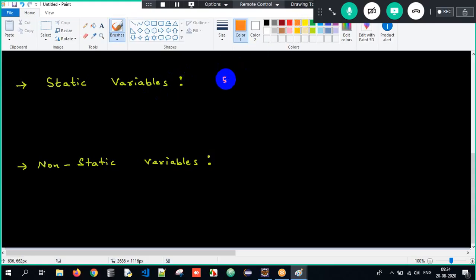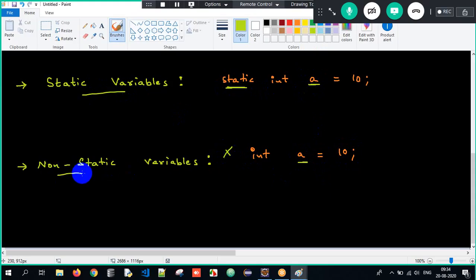If I write static int a equals to 10, and int a equals to 10, this is all about it. If a variable is declared using the static keyword, it's a static variable. Clear? If a variable is not declared using the static keyword, it's a non-static variable. Understood? If you can see a static keyword, it's a static variable. If you cannot see a static keyword, then it's a non-static variable.